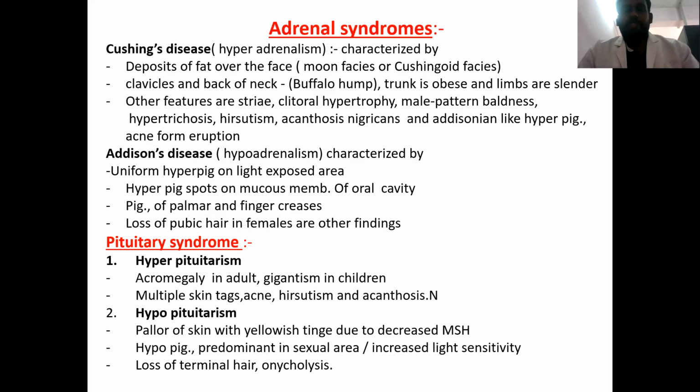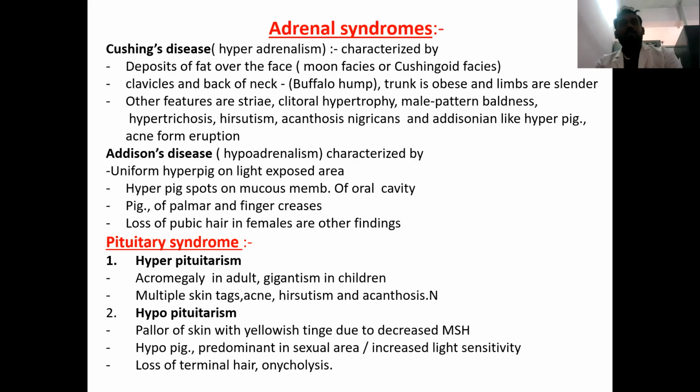It can also result in obesity, and limbs will be slender when compared to the trunk. Other features are striae, clitoral hypertrophy, male pattern baldness, hypertrichosis, hirsutism, acanthosis nigricans, and Addisonian-like hyperpigmentation. It can also result in acneiform eruptions.